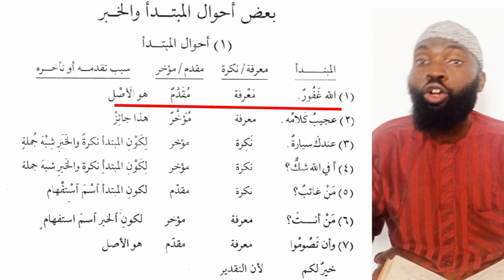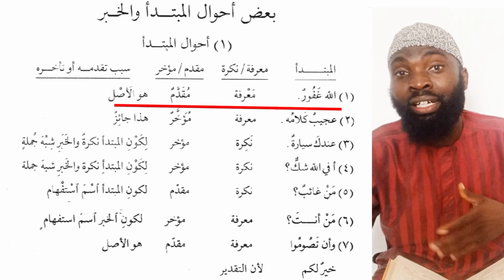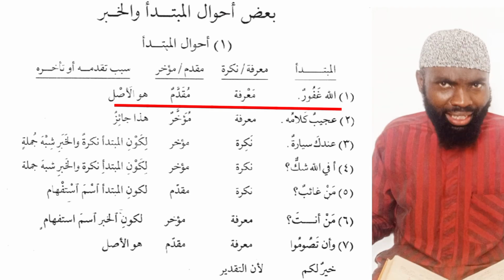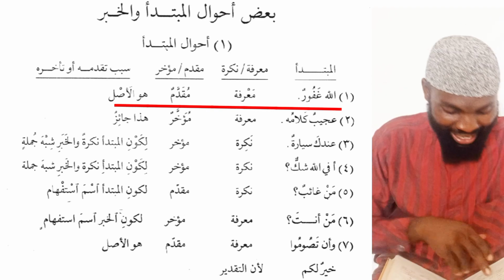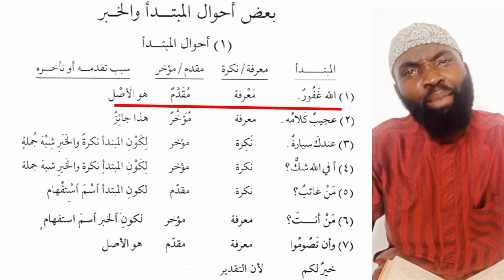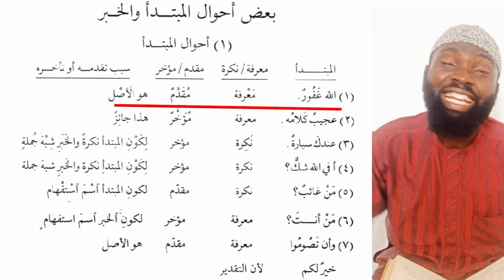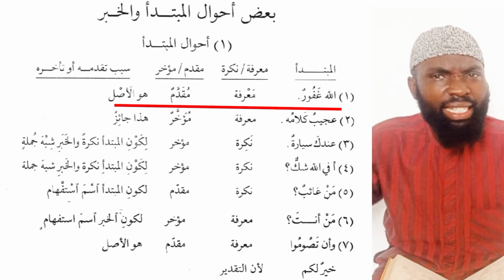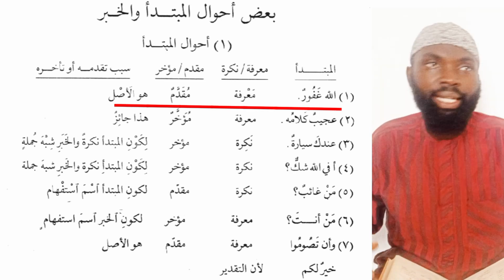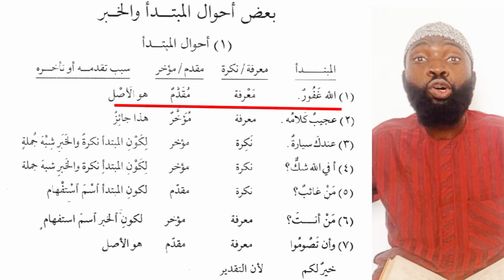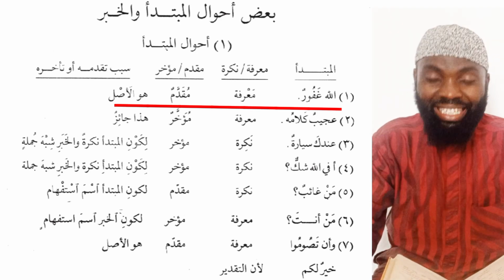Is it muqaddamun or muakharun? Is it coming before the predicate or after? Muqaddamun, because it is coming before the predicate, which is ghafurun. Then what is the reason behind the sababu taqaddumihi? It is huwa al-aslu. This is the origin. All mubtada'at should come before the predicates, and this is how it comes originally, except for some cases.